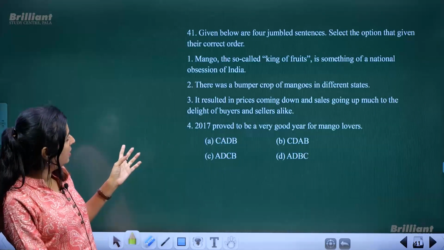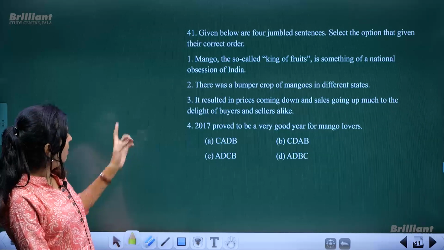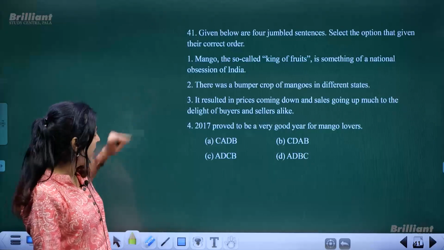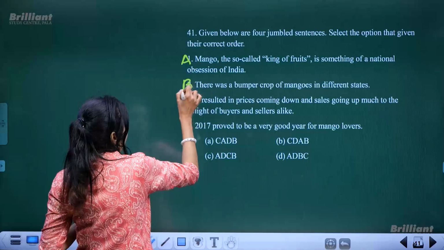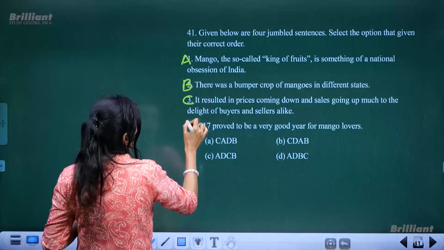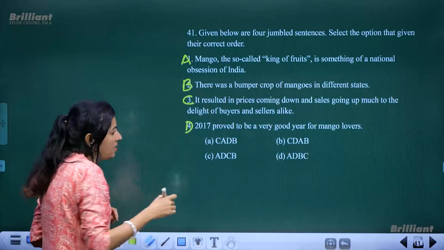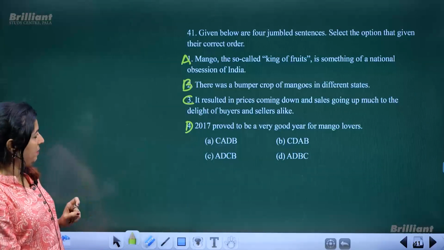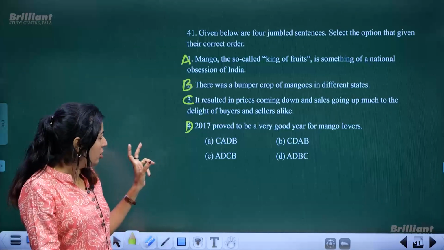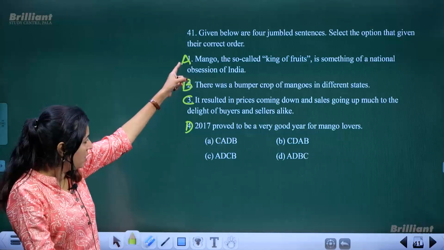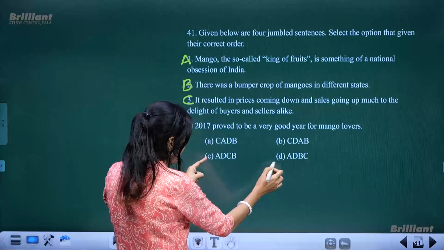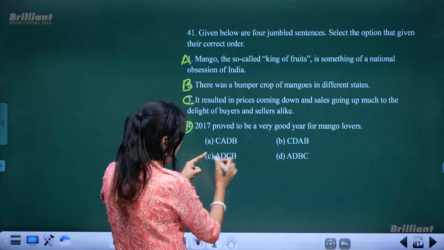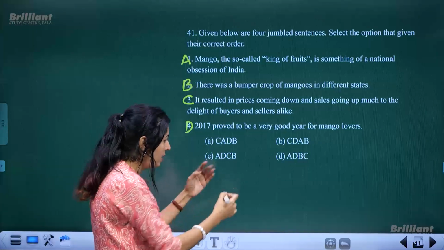So we can start with first sentence A. This actually you can change it into A, B, C, D. Only then you will get the options correct. A, B, C, D. Okay. So which should come first? This A should come first. So we have 2 options with A that comes first. So that means the correct answer will be either this or that one.